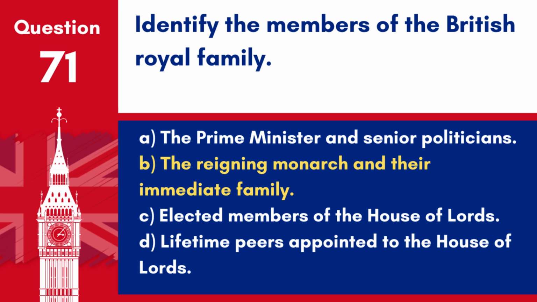Answer: B. The reigning monarch and their immediate family. The British royal family primarily consists of the monarch and their close relatives.